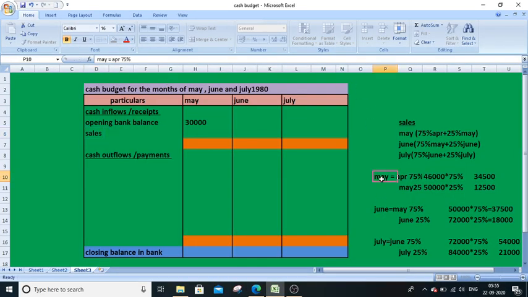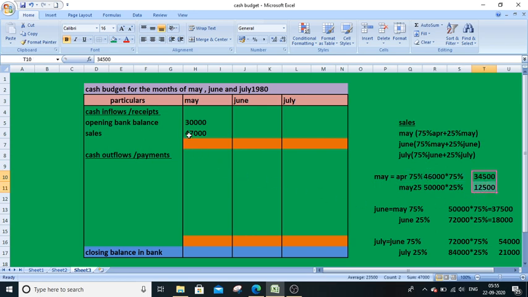Look at this. May month, April month 75%, that is 46,000 sales into 75%, 34,500, and May month 25%, that is 50,000 into 25%, 12,500. So overall it gives you 47,000. May month sales 25% and last month sales amount 75%. Both the amounts I will receive in the month of May.